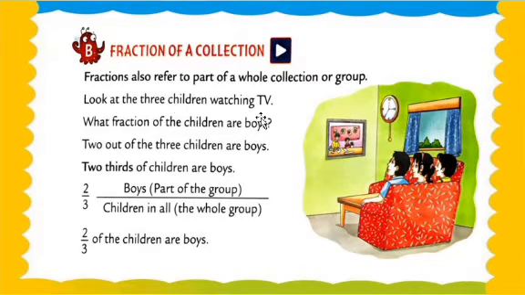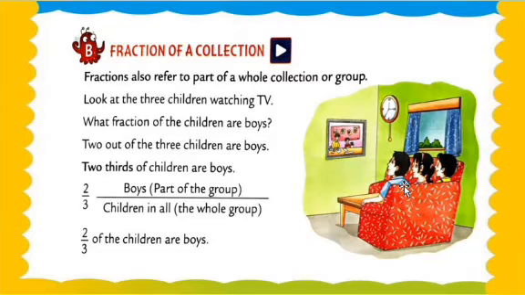Look at the 3 children watching a TV. See this, my dear students, these 3 children are watching a TV. 1, 2 and 3. What fraction of the children are boys? Okay, my dear students, how many persons are there? 1, 2 and 3. There are 3 persons. And now we have to check the parts of boys, means how many boys are there? 1 or 2. 2 boys are there.